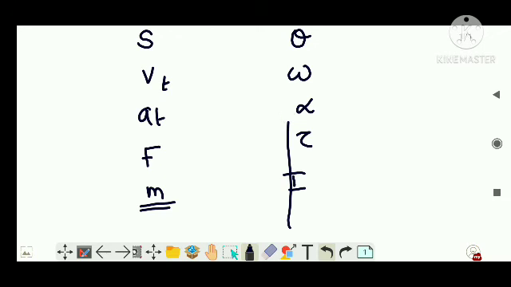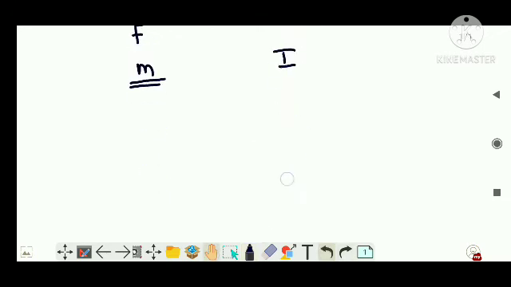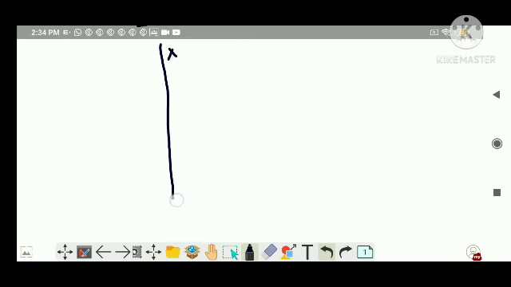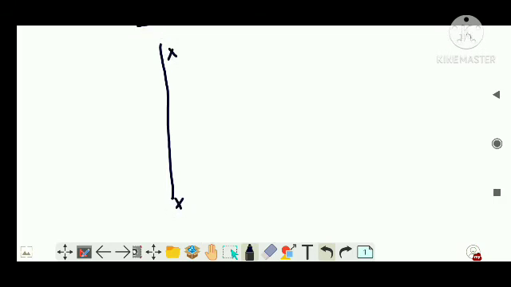Now, this is the definition section which you have to understand. Suppose there is an axis, let's say XX, and a mass has been tied like this, so that this becomes the axis of rotation. This mass is going to rotate in this direction. This much is clear?